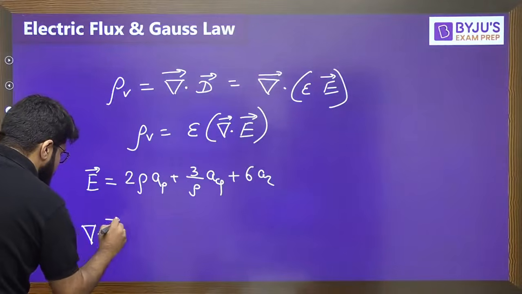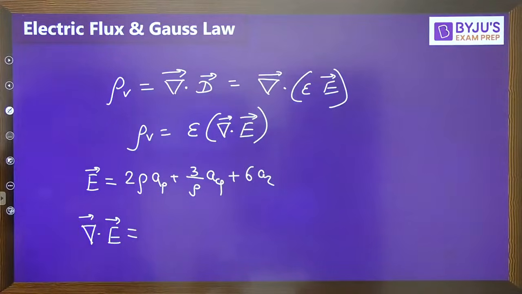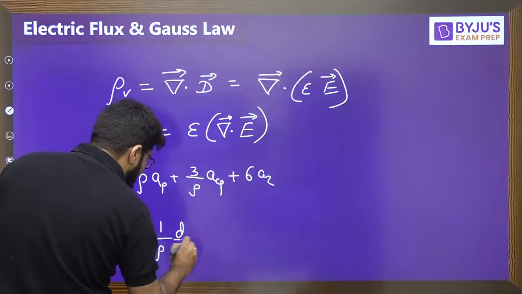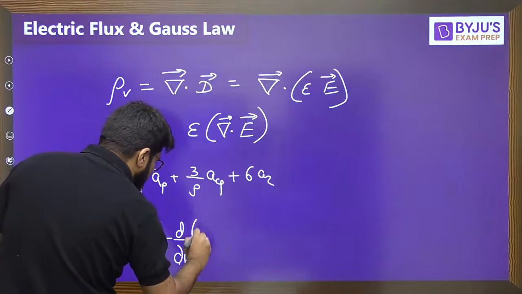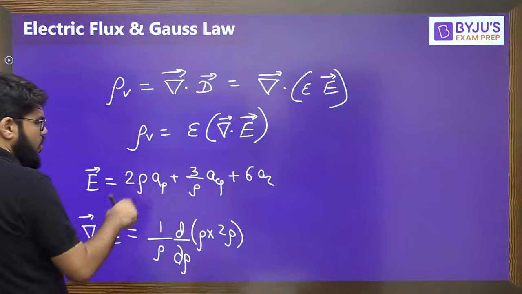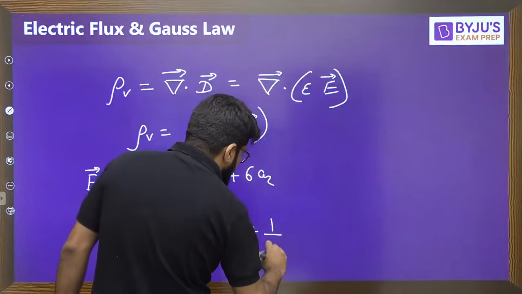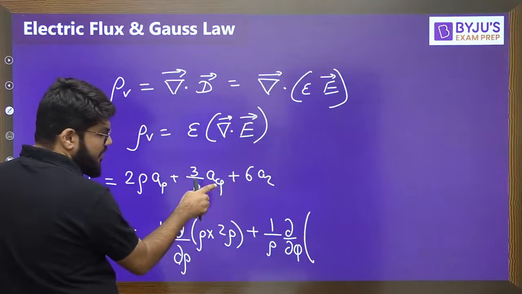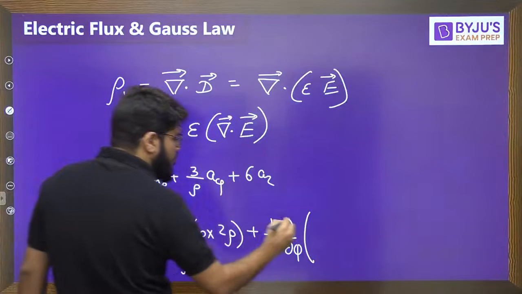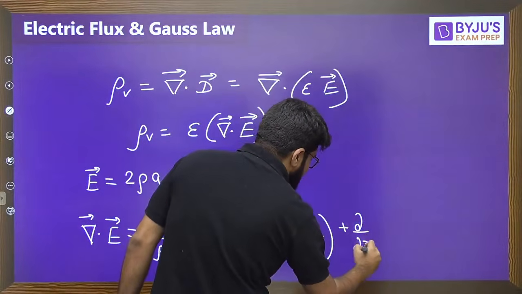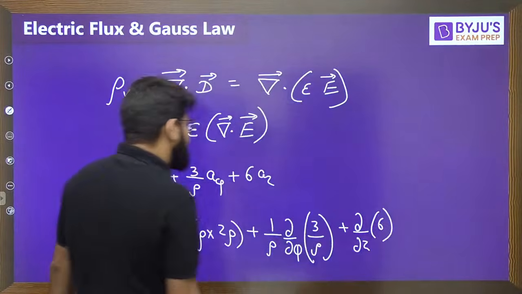Let us once again use the formula. Divergence in cylindrical coordinate systems: 1 by rho del by del rho of rho times the rho component, plus 1 by rho del by del phi of the phi component, which is 3 by rho, plus last is del by del z of the z component, which is 6.